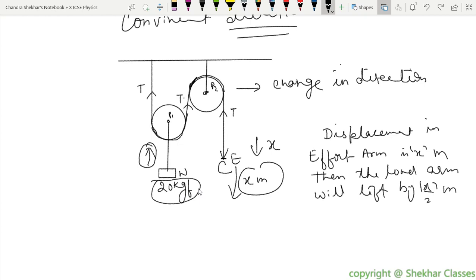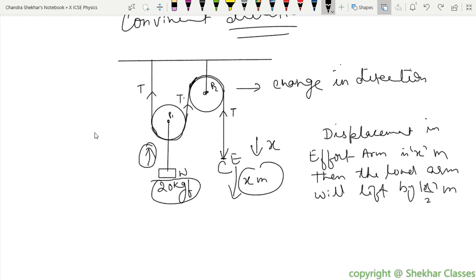We can neglect the weight of the pulley and the friction both. If we have to lift a weight of 20 kgf, how much effort has to be applied? Sir, it'll be divided by 2 only.